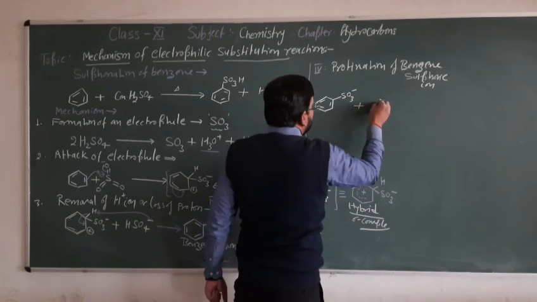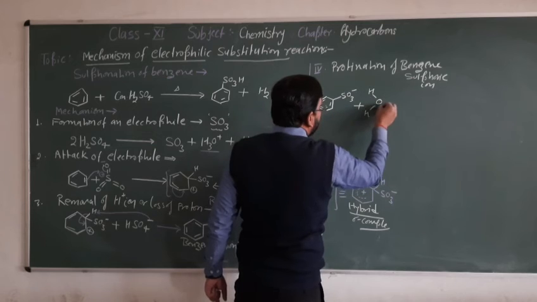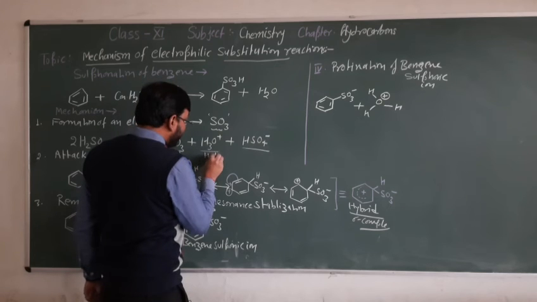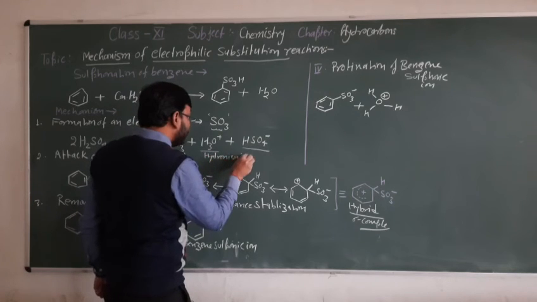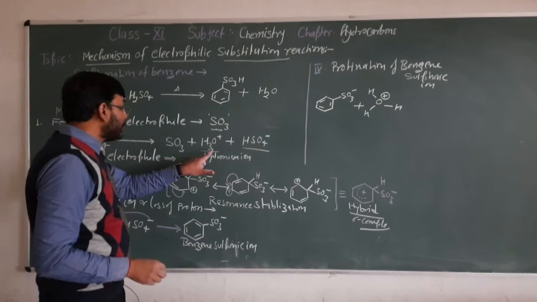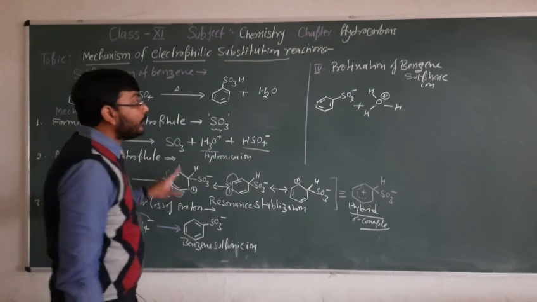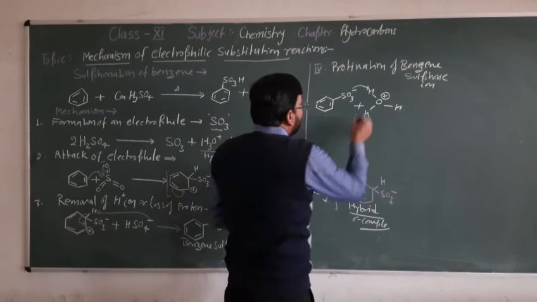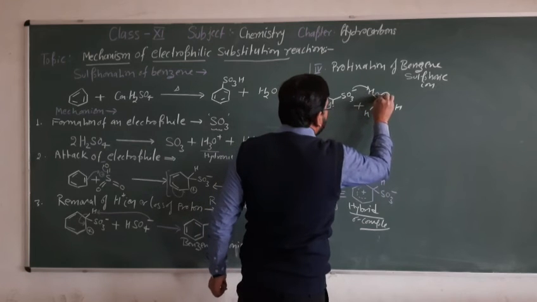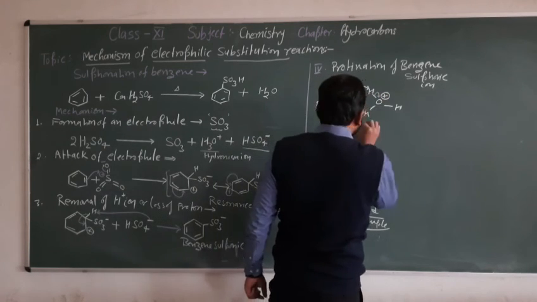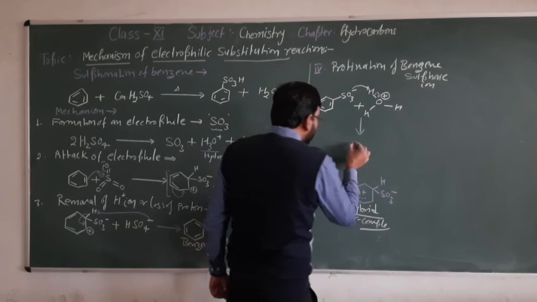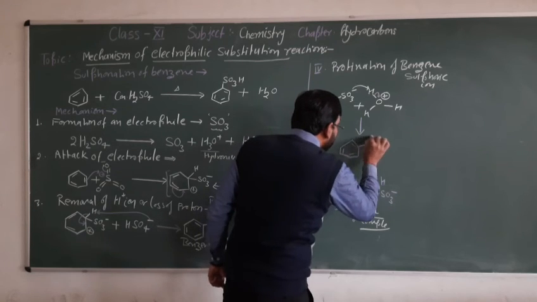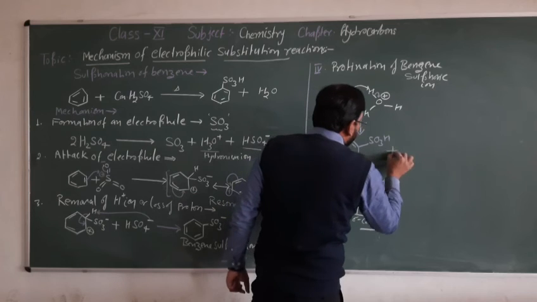So now see here, this is H3O plus, the hydronium ion, which is generated at the same time as the generation of the electrophile. Now this hydrogen will migrate from here and this electron is again restored towards the oxygen atom. Now we get our overall product, benzene sulfonic acid, SO3H, plus water.